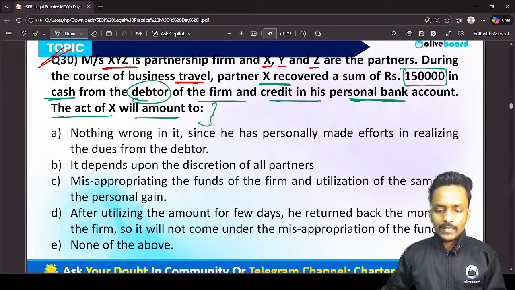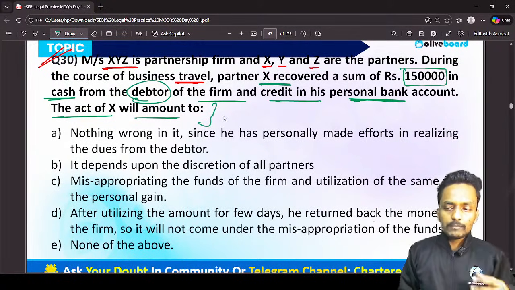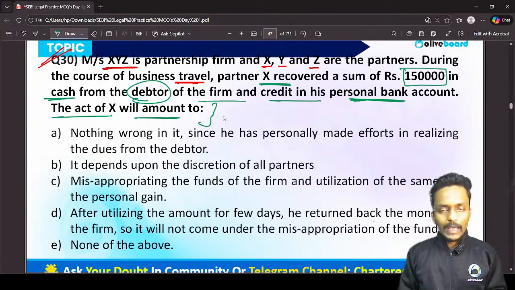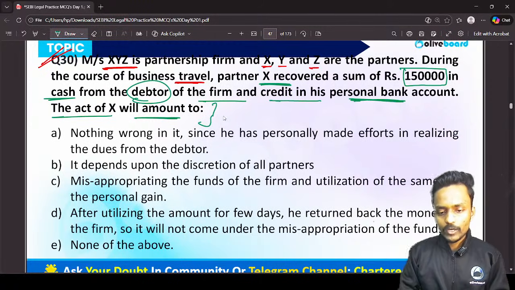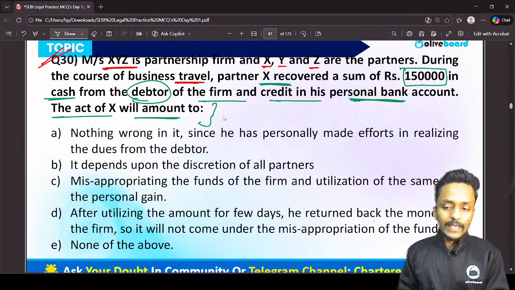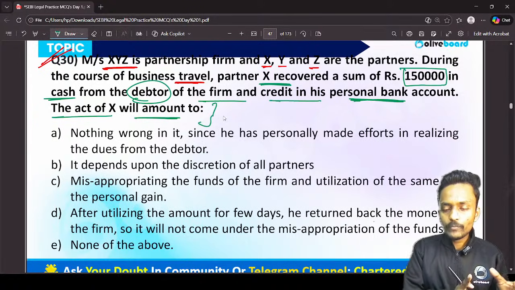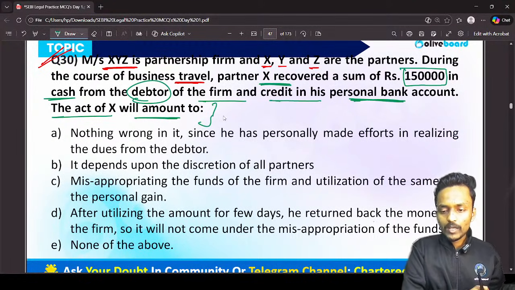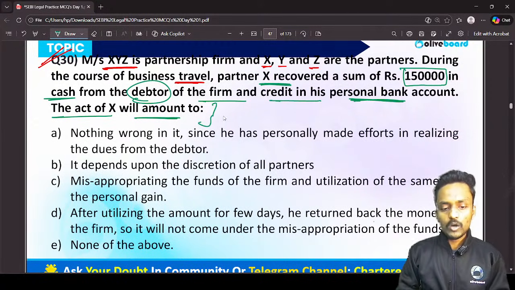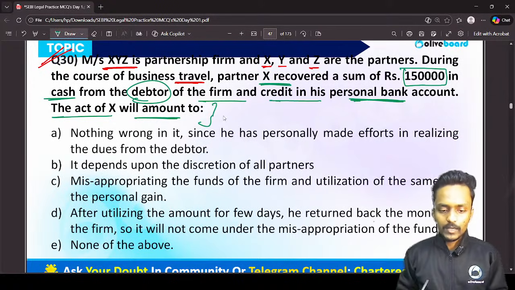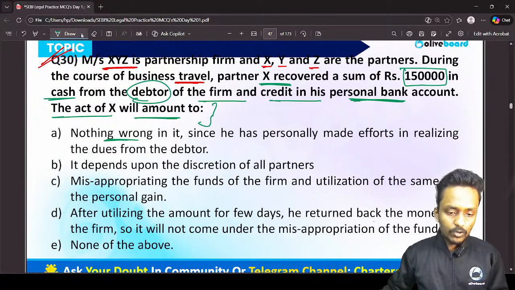Guys, can I say one of the partners can receive the payment in the ordinary course of business from one of the debtors? Yes, absolutely yes, sir. Any of the partners can receive any sum receivable from any of the debtors of the firm. Now, in this case, instead of crediting the partnership firm bank account, what he has done wrongly here is he credited it in his own personal bank account. So can I say right now that Mr. X misappropriated the partnership firm fund? Yes, sir. So it's nothing wrong? No, sir, it's wrong.